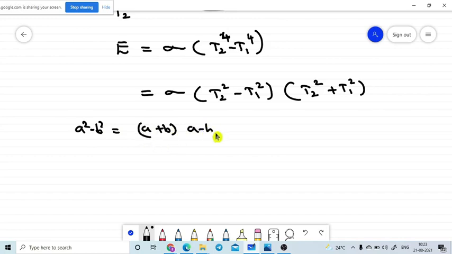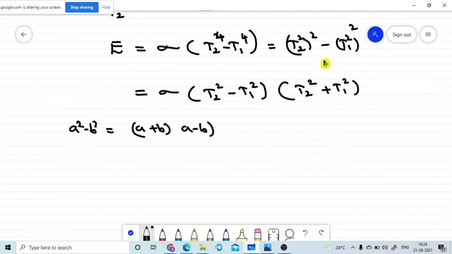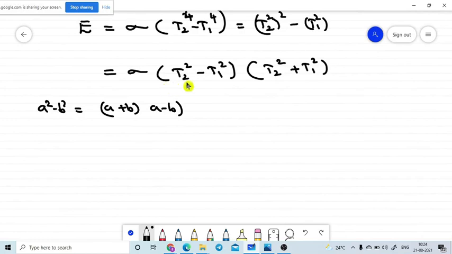Now I am writing T2 square plus T1 square. I am assuming this value is T2 square whole square minus T1 square whole square. After that we convert it in terms of a plus b into a minus b.